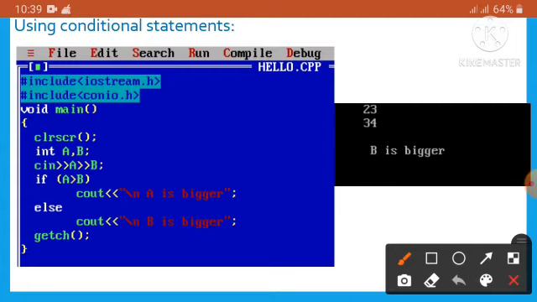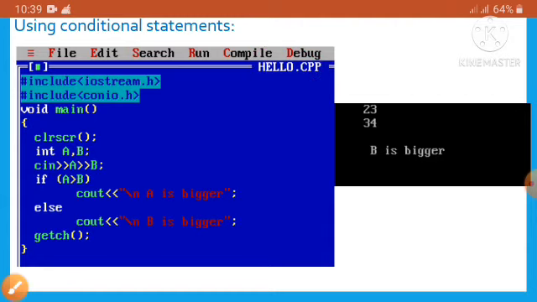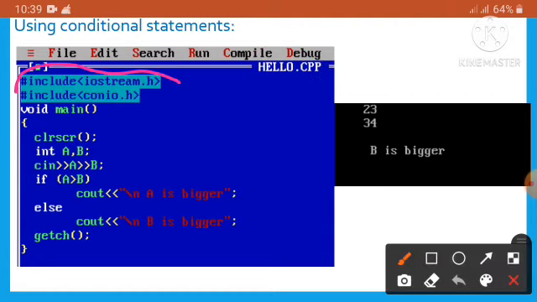Let us write a program to find the bigger of two numbers a and b using a conditional statement. We know that whenever we want to write a program in C++, we have to save the program with the extension .cpp. Here it is hello.cpp, and we also have to mention these two header files: at first hash include iostream.h and hash include conio.h. Then we know we have to use void main.